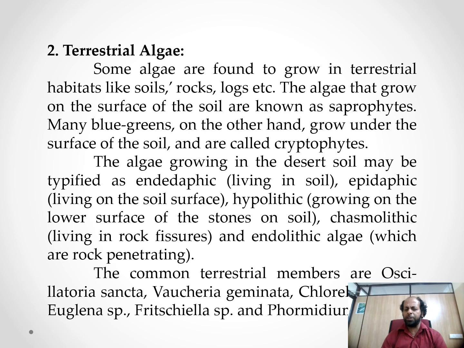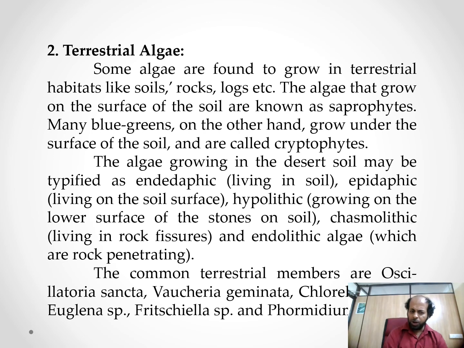Terrestrial algae are some algae that are found to grow in terrestrial habitats like soils, rocks, logs. The algae that grow on the surface of the soil are known as saprophytic. Many blue-greens, on the other hand, grow under the surface of the soil and are called cryptophytes. The algae growing on desert soil may be epidaphic and endodaphic. Epidaphic, living on the soil's surface.